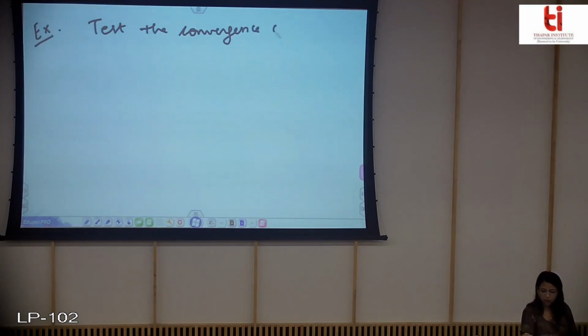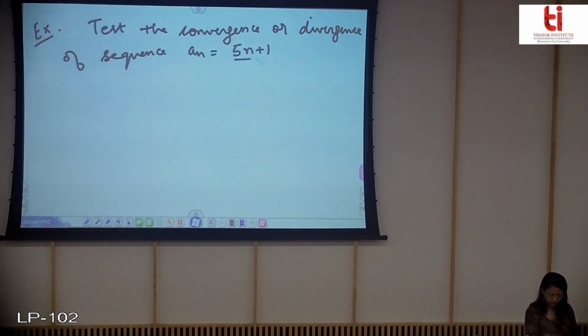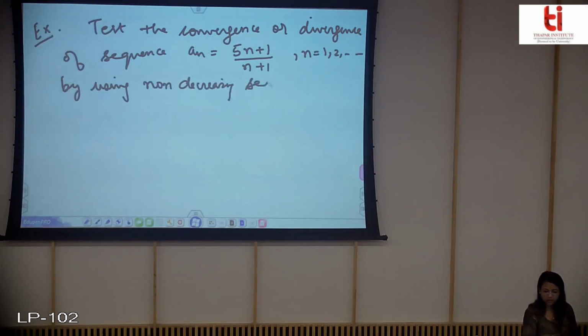This says: test the convergence or divergence of the sequence an equal to this, for n from 1 onwards, by using the non-decreasing sequence theorem.